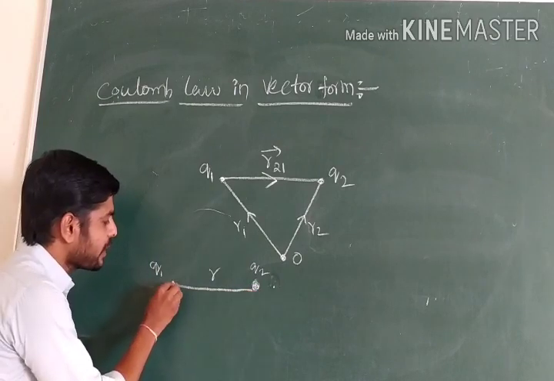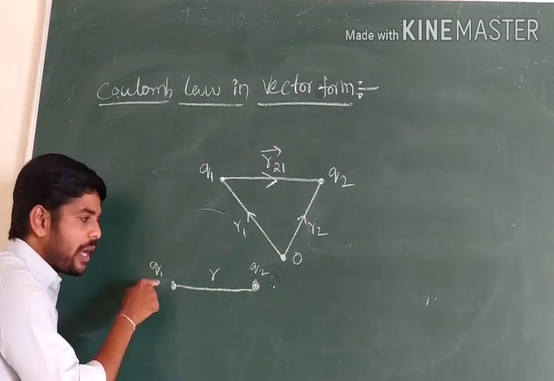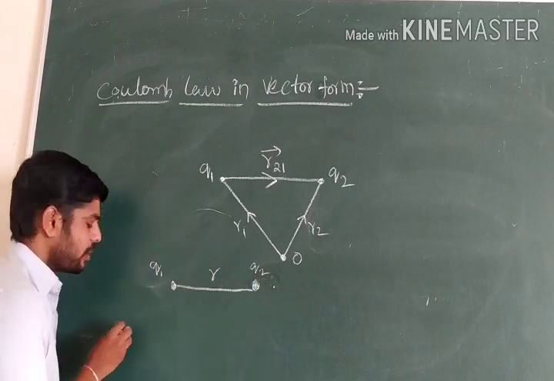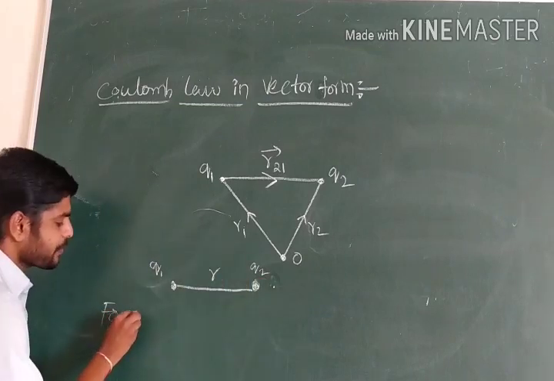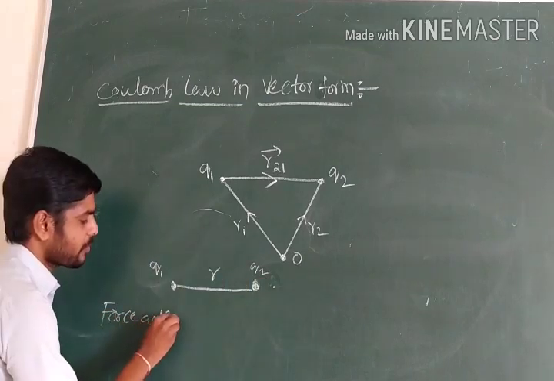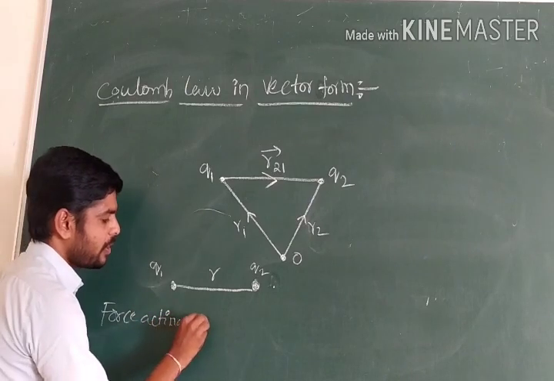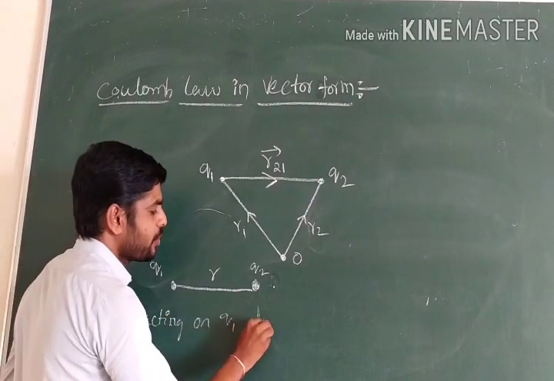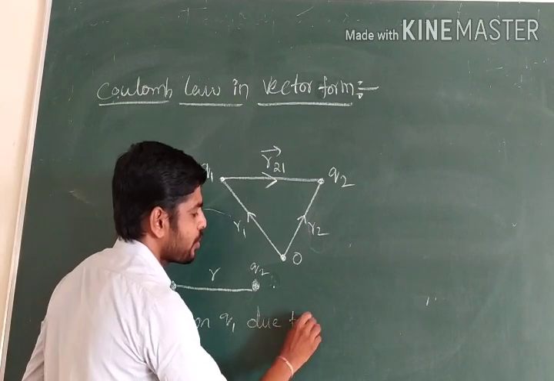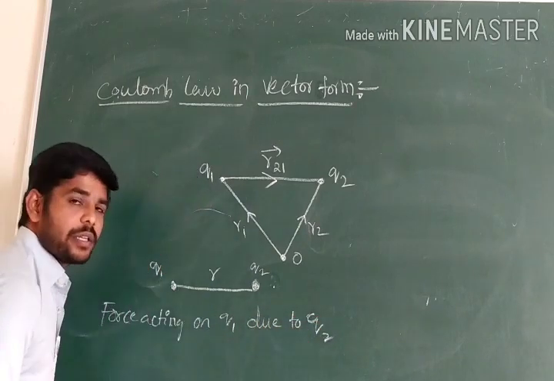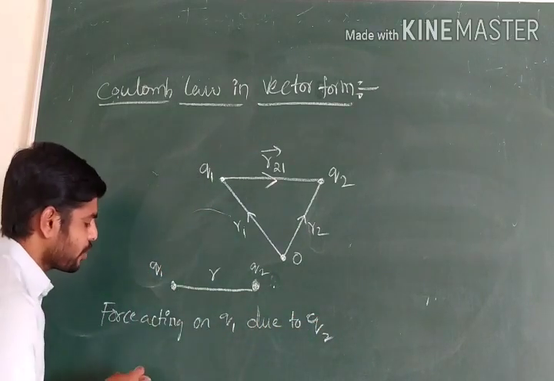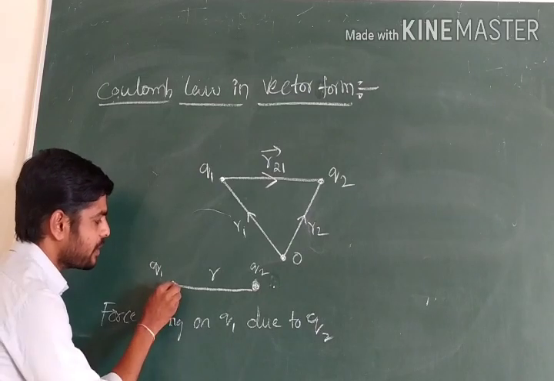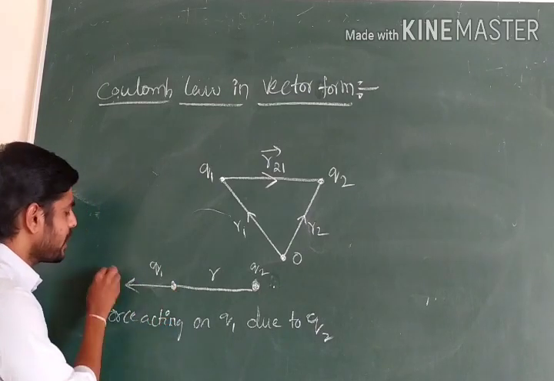The force acting on Q1 due to Q2, we can write that equation in the direction of force like this: F12, the force acting on Q1 due to Q2.